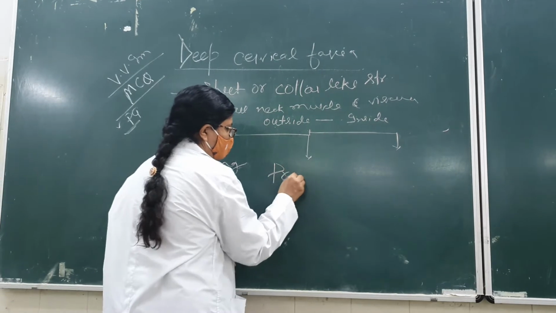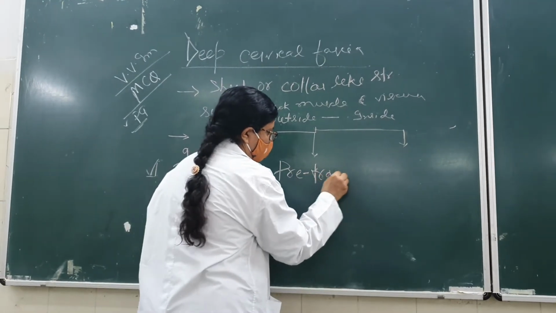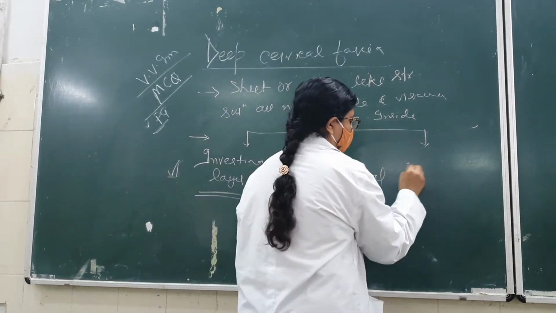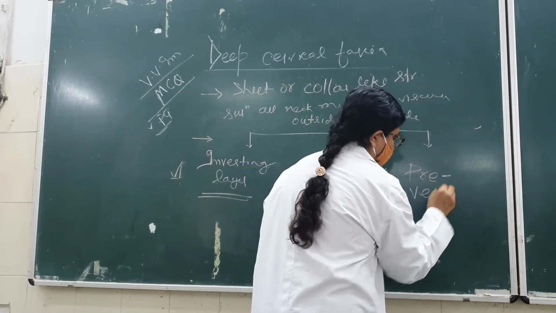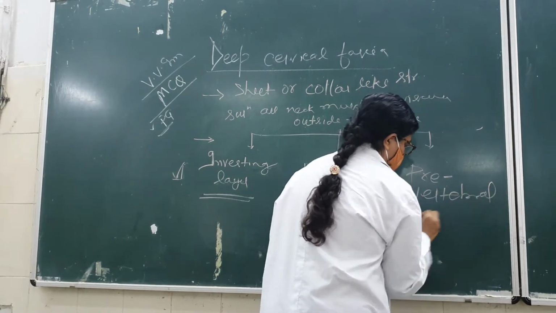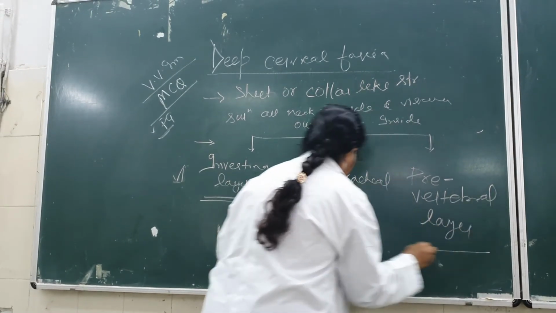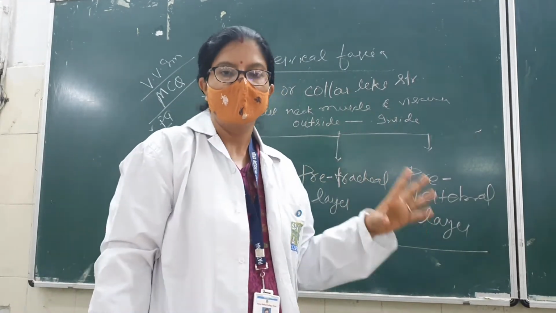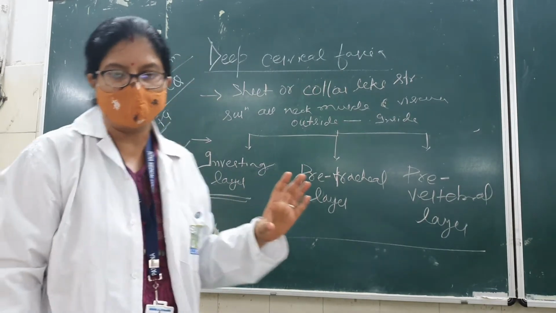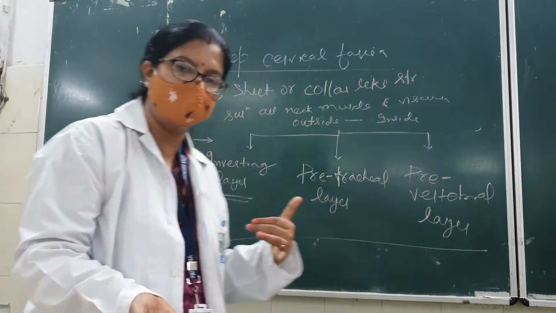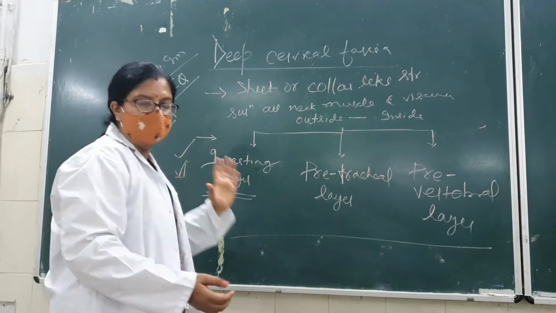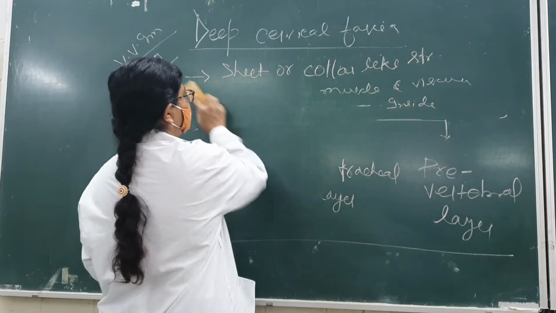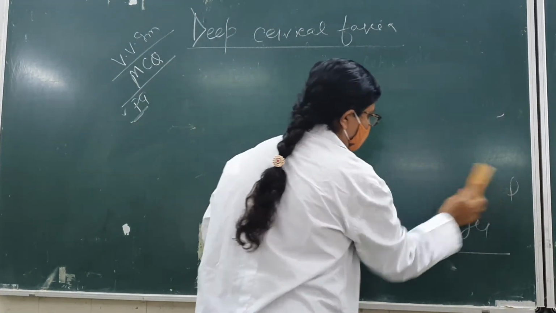Now we have the pretracheal layer, and we have the prevertebral layer. So today we will be discussing these three layers first. We will try to cover how much we can in this class, and the next class we will continue with the next session. First is your investing layer of fascia, and in between, various viscera and other things will be there.